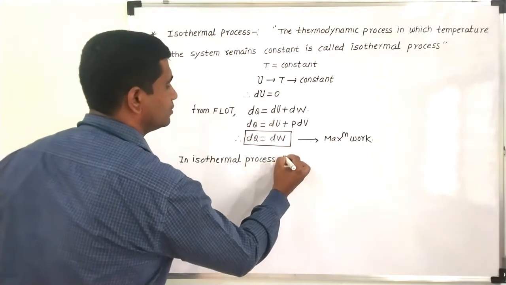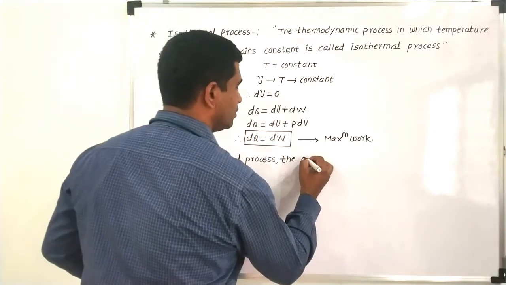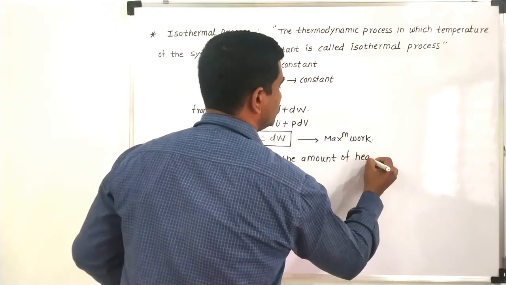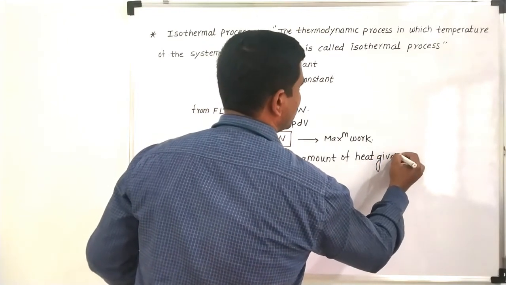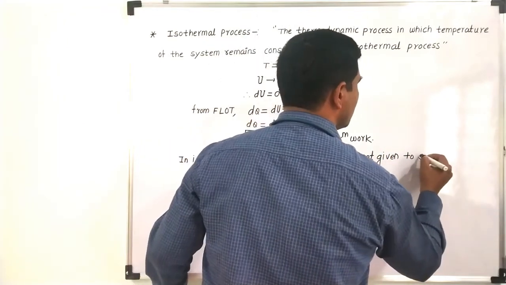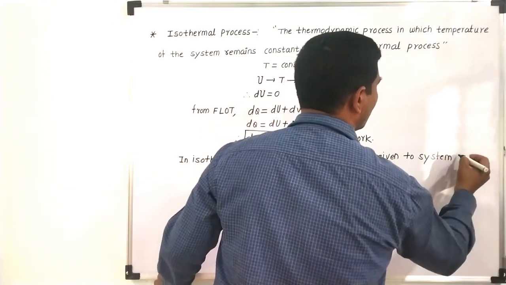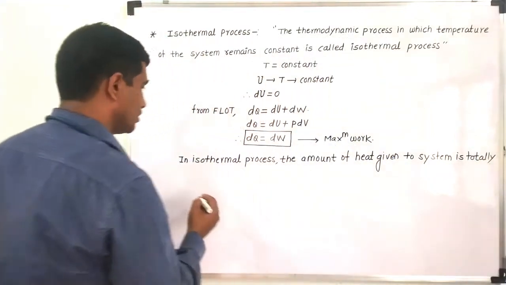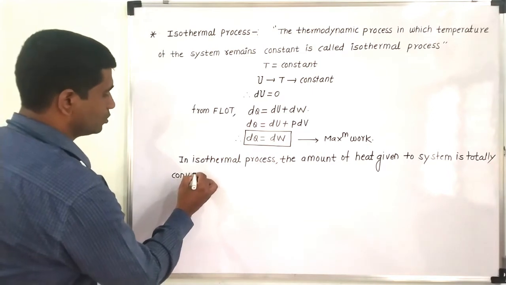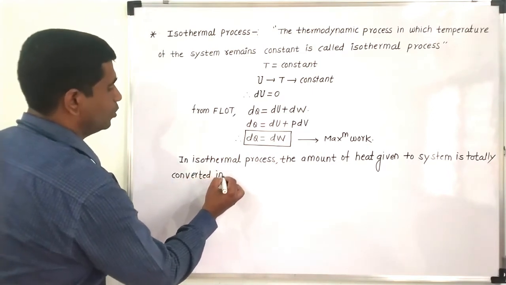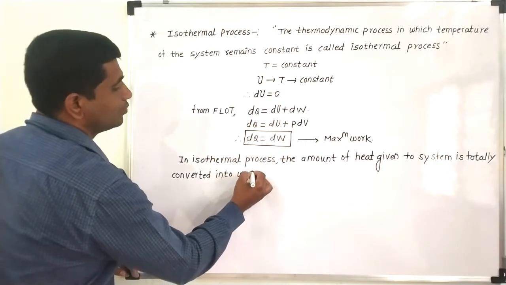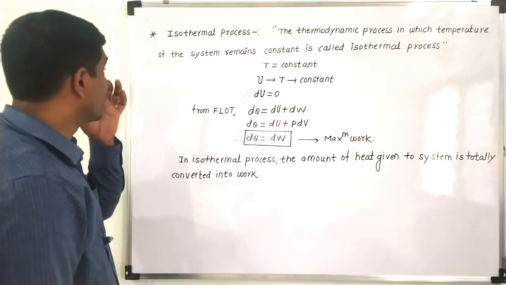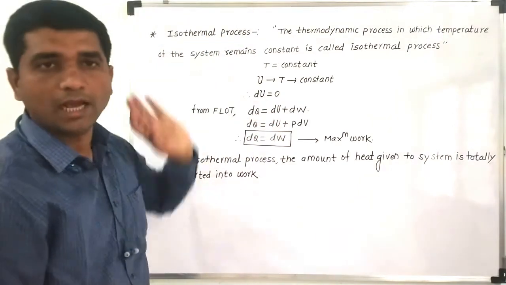the amount of heat given to the system is totally converted into work done. So that is the reason we are getting maximum work done in this case. So that is about the first law of thermodynamics for the isothermal process.